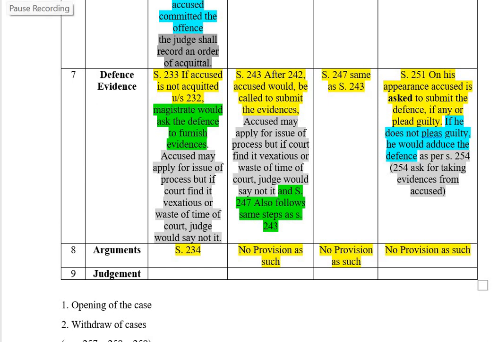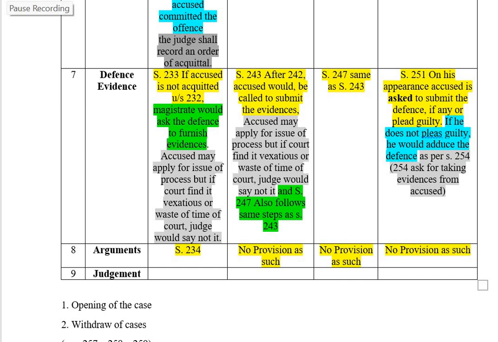You have a stage of cross-examination, you do it then and there. When the witness is there, you cross-examine. After examination in chief, it's fine. But after that stage has gone and you have submitted the evidences, then the court will not allow. The court will say, why did you not do it in the first place? But if the court thinks that no, there is a serious matter or something different may come out, then the court will allow. All of these things courts learn from their practice, that's all.